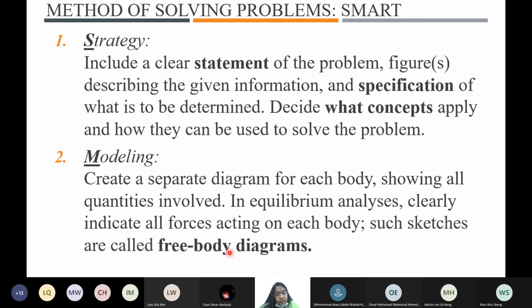And then modeling, do the free body diagram, right? All of you know what a free body diagram is, right? What is a free body diagram?